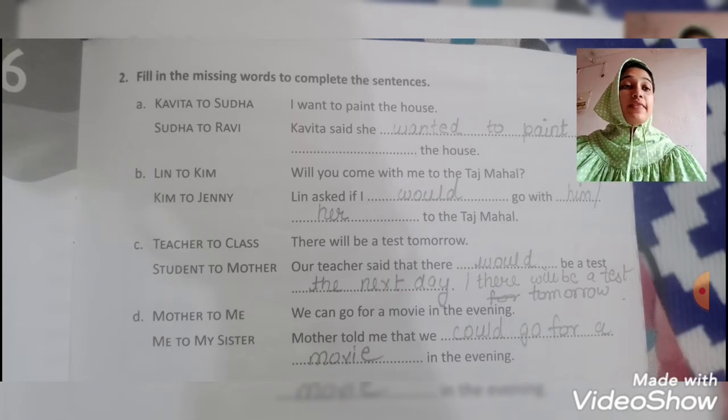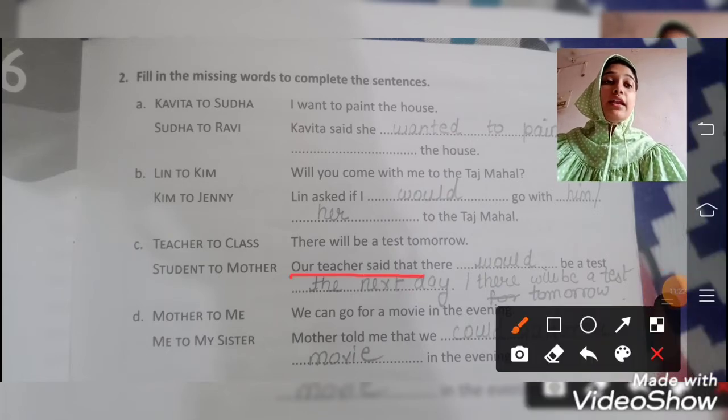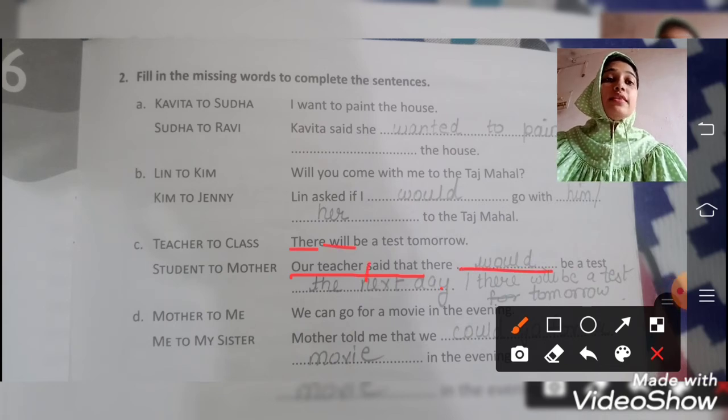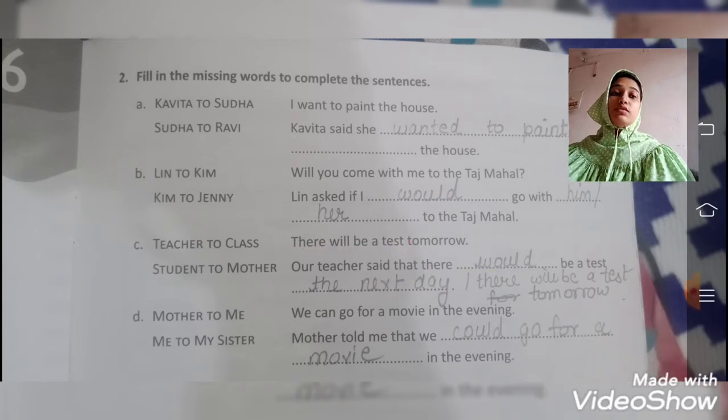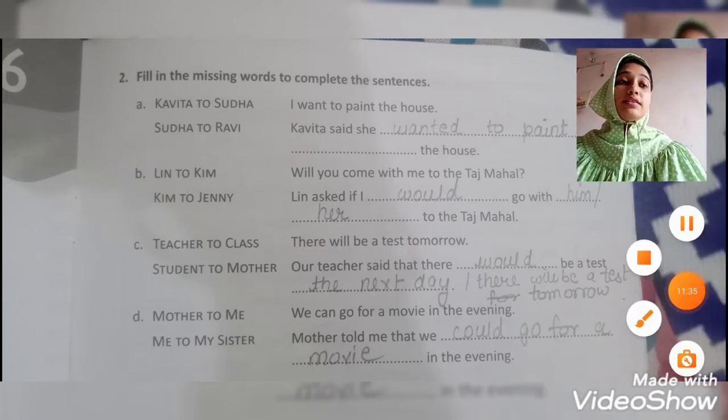Our teacher said that, so can you find the change? Our teacher said that there would be, again will turns into would. There remains as it is. Said that are 2 different words. Our teacher said that there would be a test.